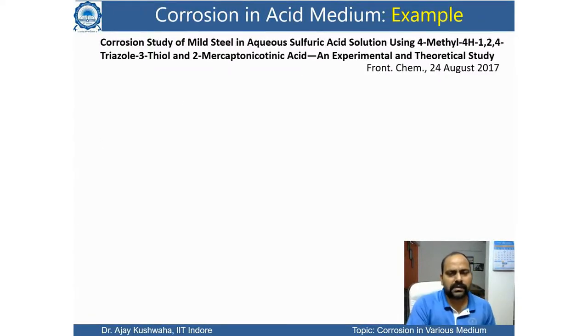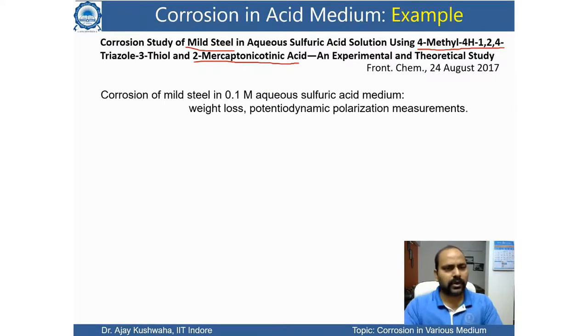This is one example here. They have investigated the corrosion study of mild steel in aqueous sulfuric acid. So when mild steel is immersed in sulfuric acid, how is the corrosion observed? Meanwhile, they have also added 4-methyl-4H-1,2,4-triazole-3-thiol and 2-mercaptonicotinic acid, with experimental and theoretical studies.